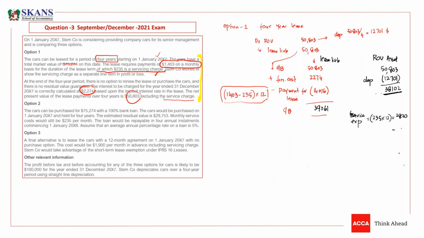Now I have some questions, which is from Nazish. The student is asking, sir, what is the treatment of prepaid rentals under IFRS 16? If you're talking from the perspective of lessee, then we will add prepayments to this right of use asset. Any prepayment will be a part of this right of use asset. And it will not be a part of lease liability because you have already paid it. So it will be a part of right of use asset.